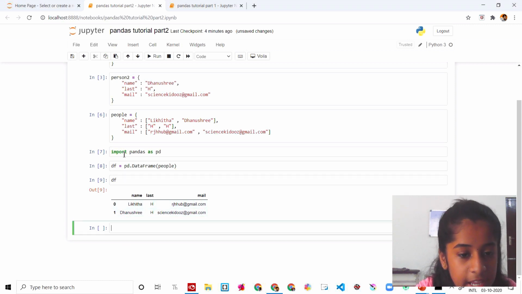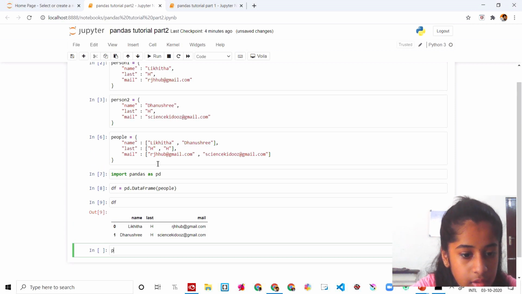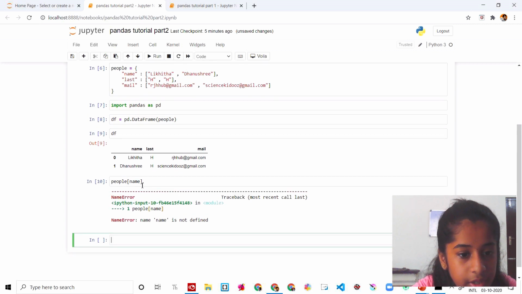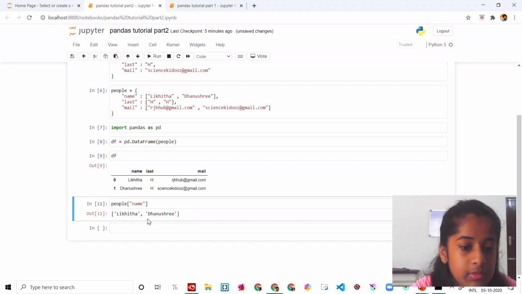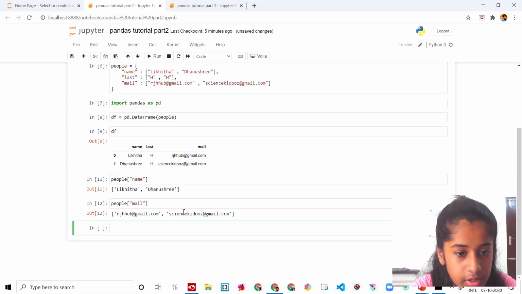Now suppose you want to take one column separately. Let me show you. People, name, you print out. Okay, name is not defined. Let's do it this way. So you can get only the names over here. The names are Likita and Dhanushri. Now suppose you want to get a different one, you will say mail. You can see the two mails are printed out.